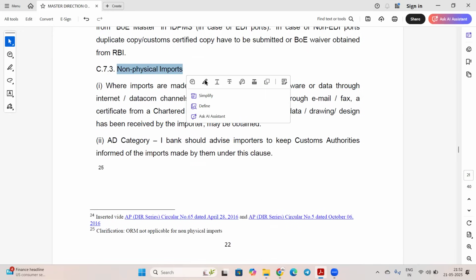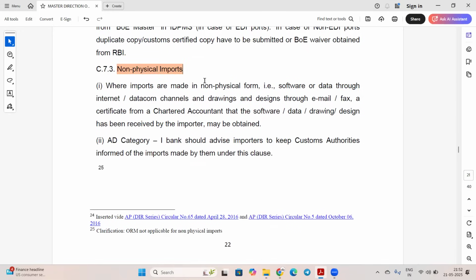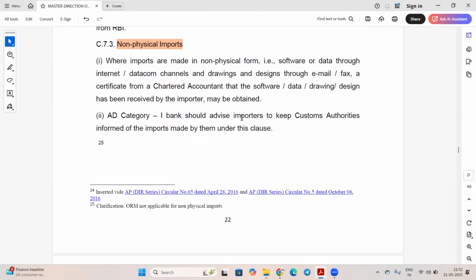Non-physical import. Now we'll talk about non-physical import. Non-physical import means software or data through internet or datacom channel, and drawing and design through email, fax, or a certificate from a chartered accountant. Okay, so this is how we will make the payment. These are also imports. The bank should advise the importer to keep the customs authority informed of the imports made by them under this clause.